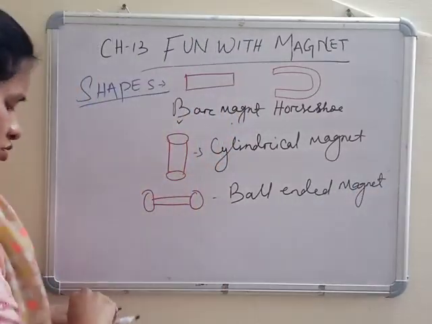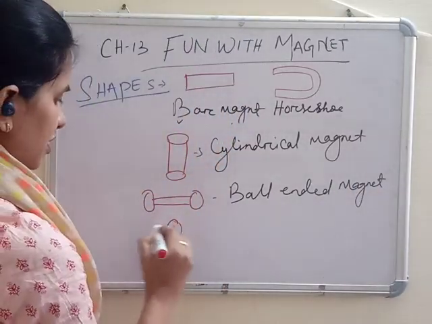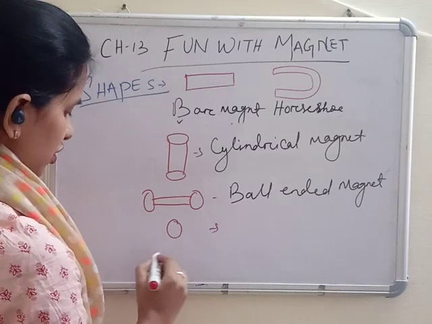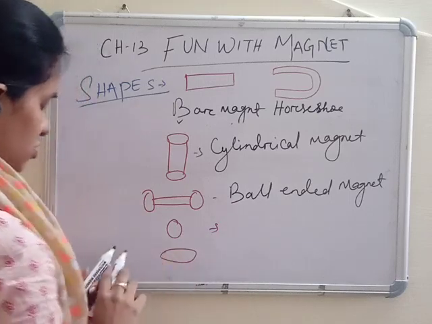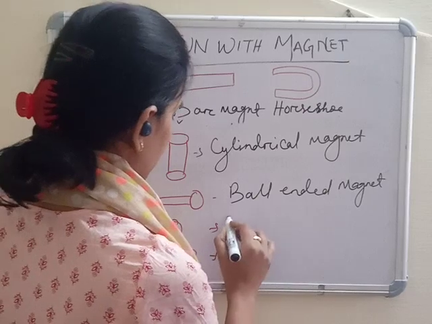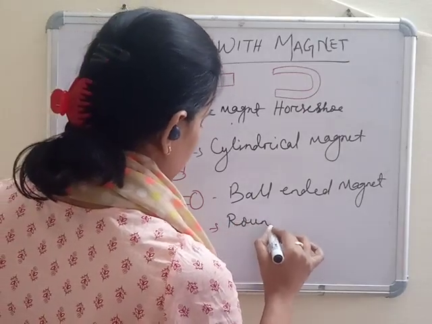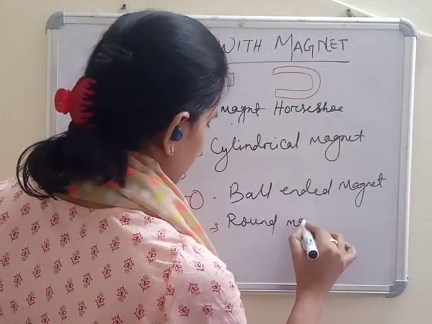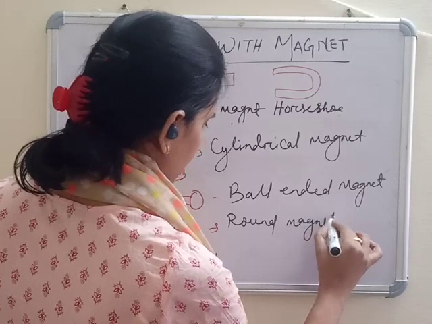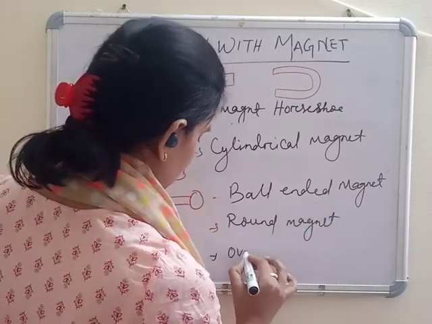Also you might have seen a round shape magnet, and also an oval shape magnet. So various types of magnets are available. This is a round magnet, and this is your oval.